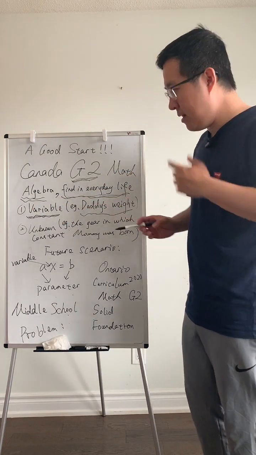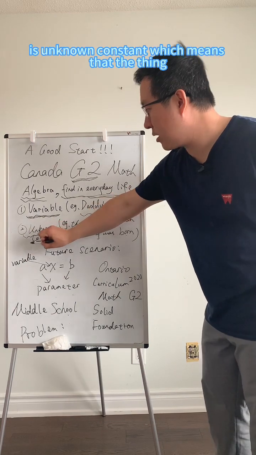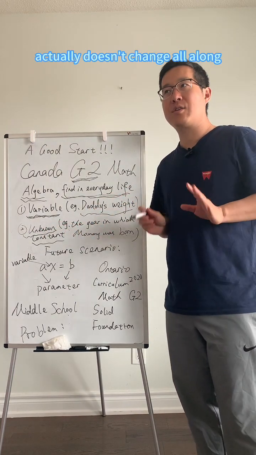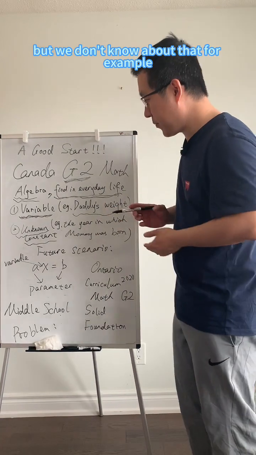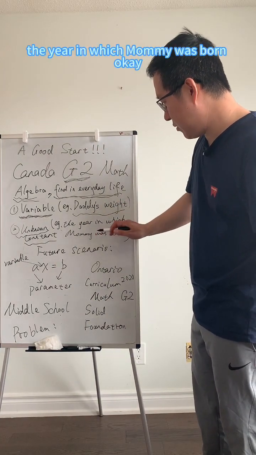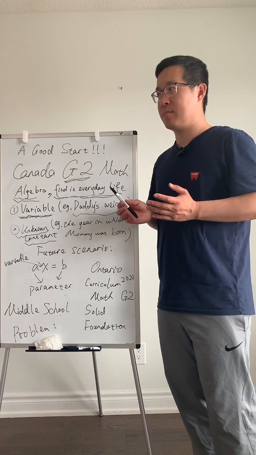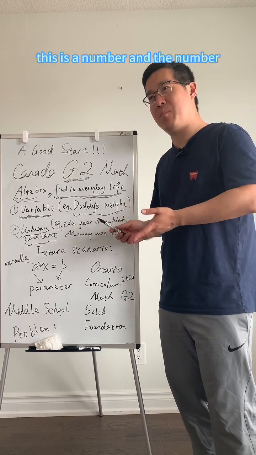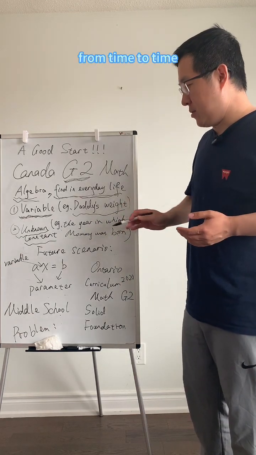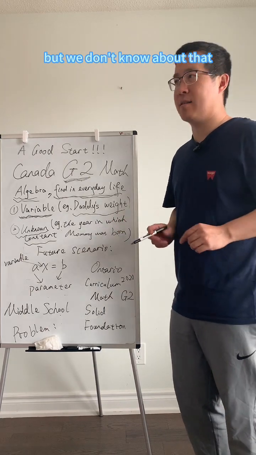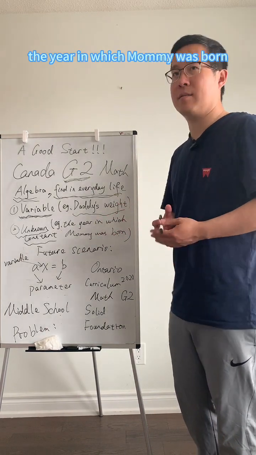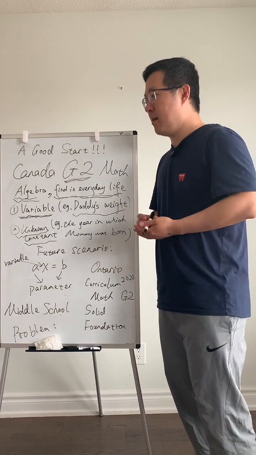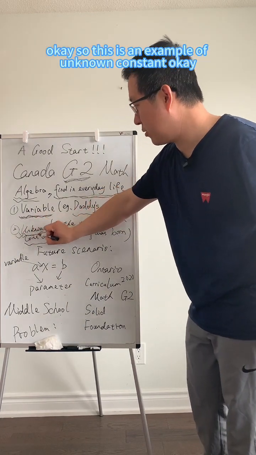Another one is the unknown constant, which means the thing actually doesn't change all along, but we don't know it. For example, the year in which mommy was born. This is a number that doesn't change from time to time, but we don't know it, because it's not polite to ask the year in which mommy was born, and mom would never say that. So this is an example of an unknown constant.